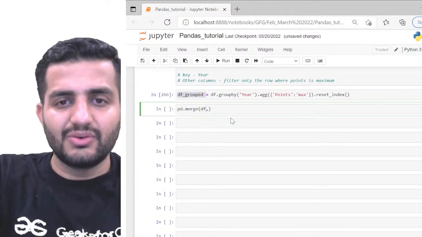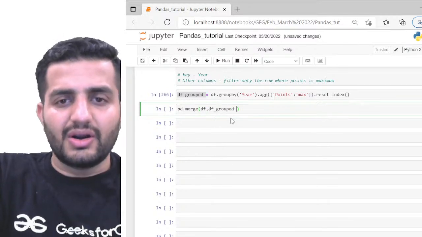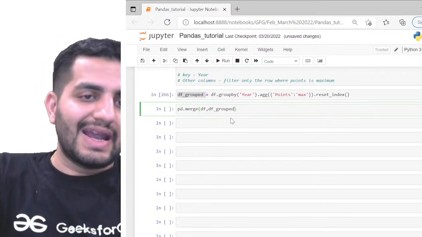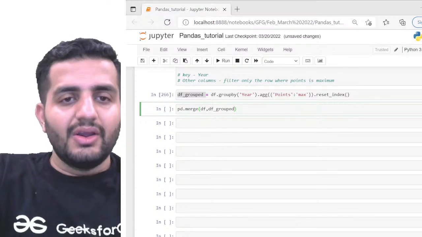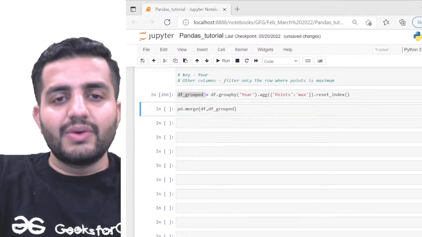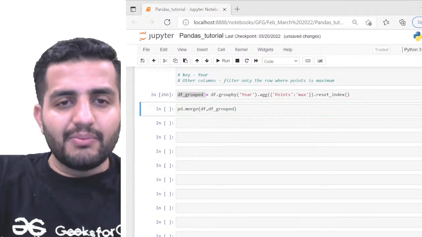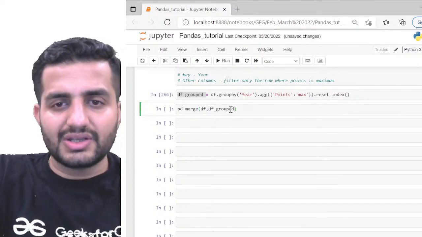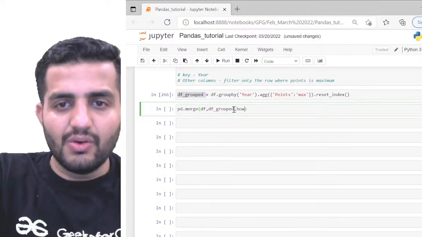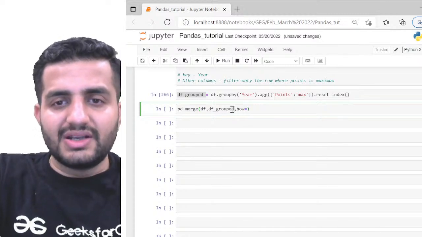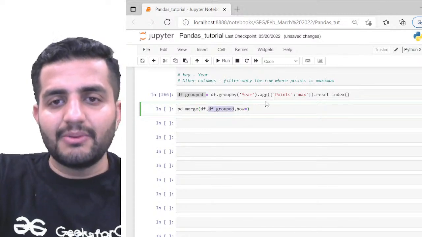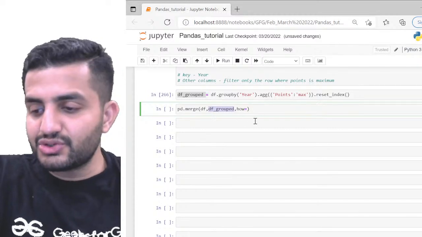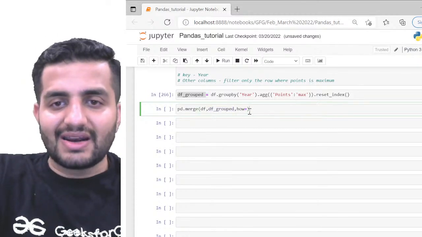So I'll just simply do df.grouped. This is my right table which I have now. Now on top of this, I want to join based on the columns here. I have to define the strategy, the how, because I want this df.grouped to be taken as my primary table, because I want only this number of rows to be taken care of. So I'll make it a right join.